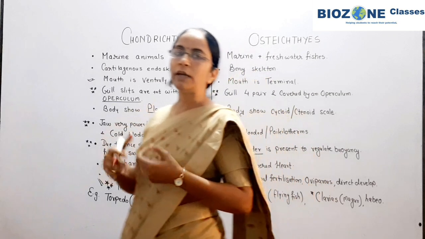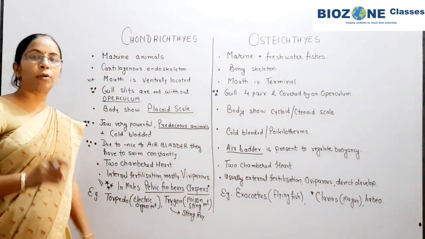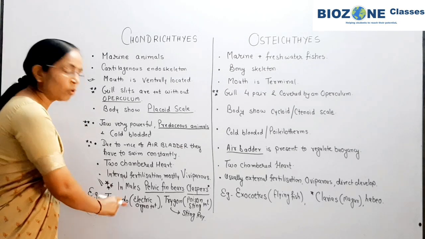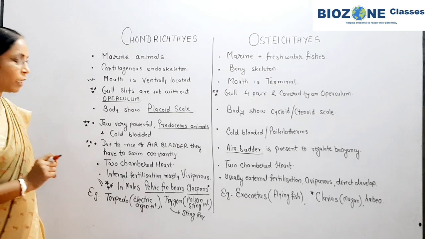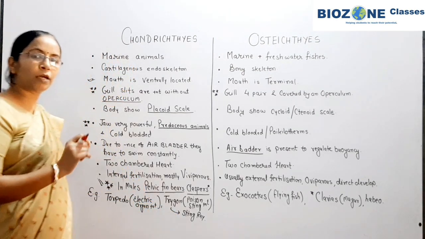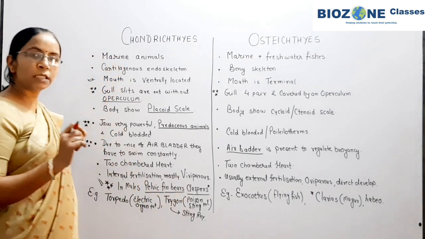When we come towards the examples, Torpedo and Trygon you predominantly remember for your exams. In Torpedo an electric organ is present, and Trygon is commonly called stingray because it shows the presence of a poisonous sting.